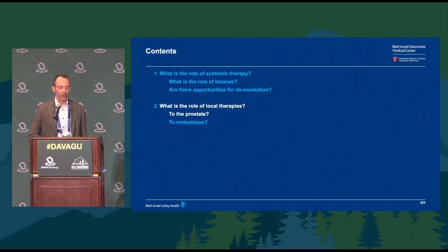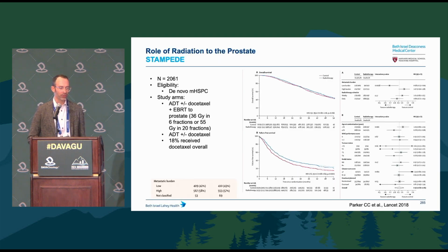I think that we can only touch briefly on the role of local therapies. And this is mostly sort of an intensification question rather than de-intensification. I'm only going to put data up from STAMPEDE, but I'm going to acknowledge that HORRAD and PEACE-1 exist. And so this was what sort of put this on the map. A patient population that was primarily treated with ADT, a subpopulation with docetaxel, and no OS benefit overall, but looking dangerously into subgroups, the low burden group seemed to have an OS benefit.